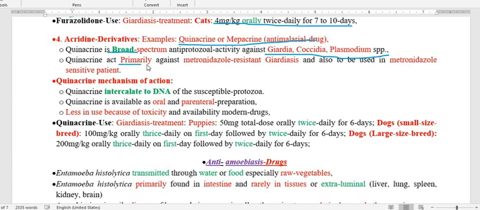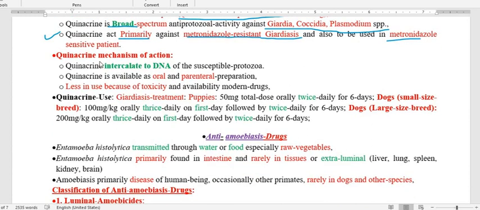Primarily, this quinacrine is used. This is an important point, so you have to recall it. Quinacrine we have to use for those Giardia which are resistant to metronidazole. That means the Giardia on which metronidazole is not active is called metronidazole-resistant Giardia. For that, we have to use this anti-malarial drug quinacrine, as well as in those patients who are sensitive to metronidazole. So this is about quinacrine.